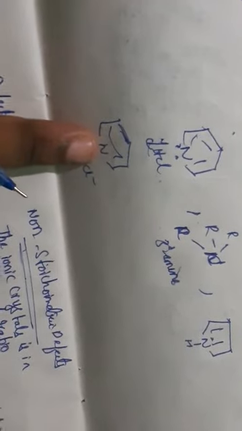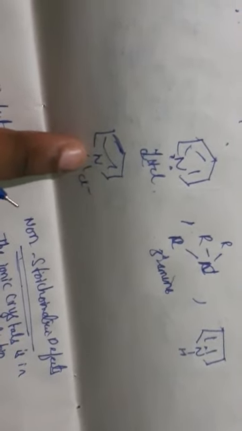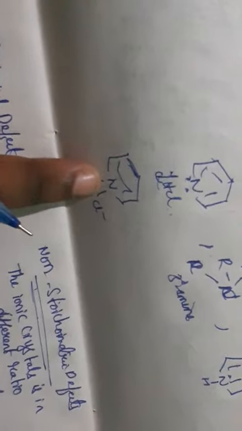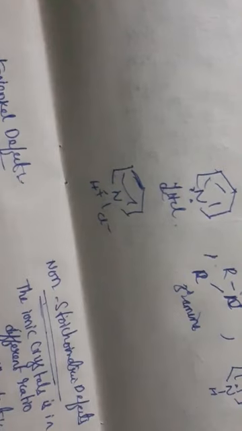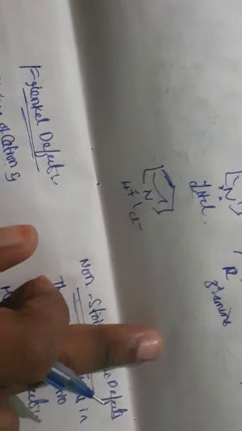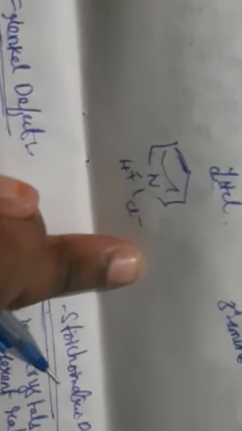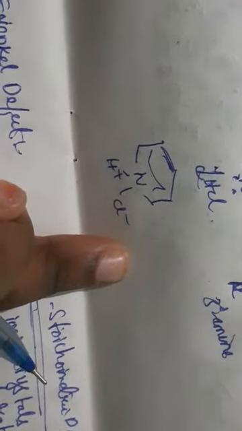So that's why it shows more basic character, because nitrogen is showing more basic character here.